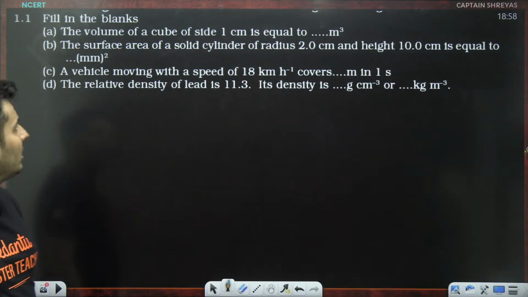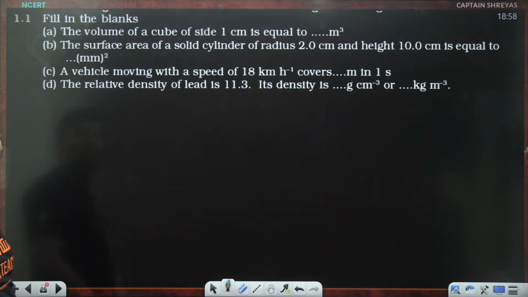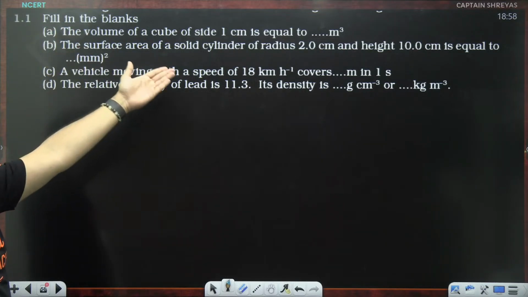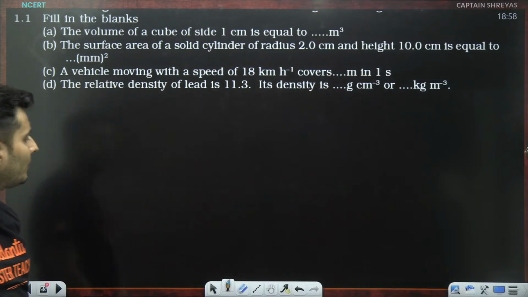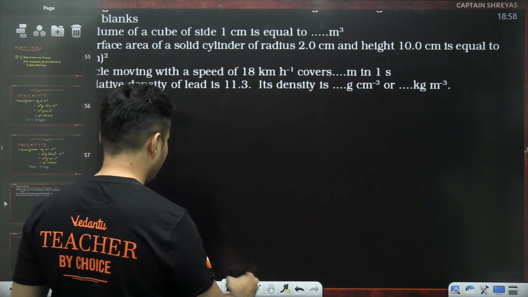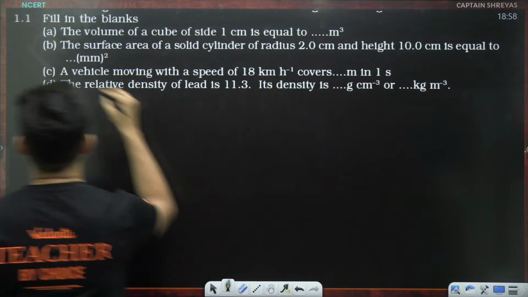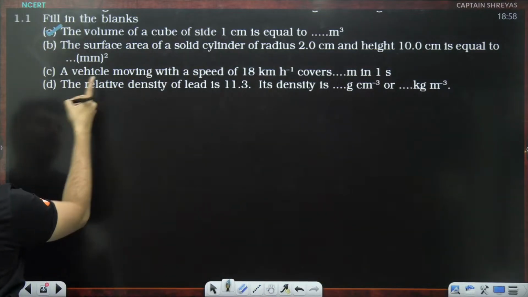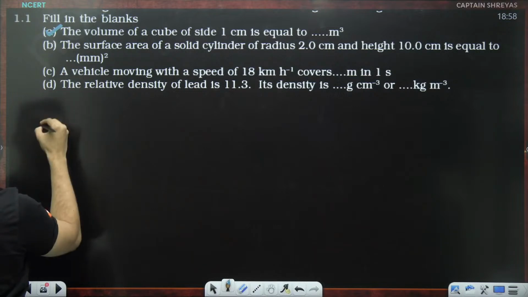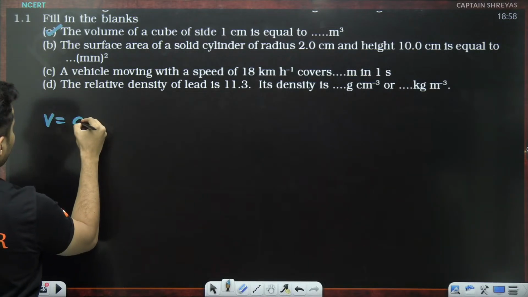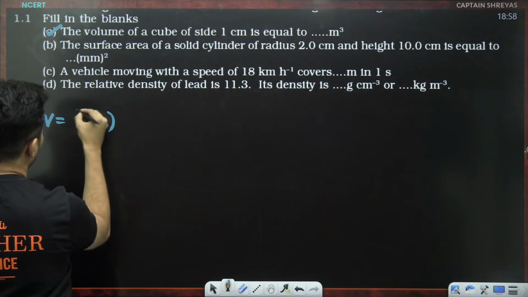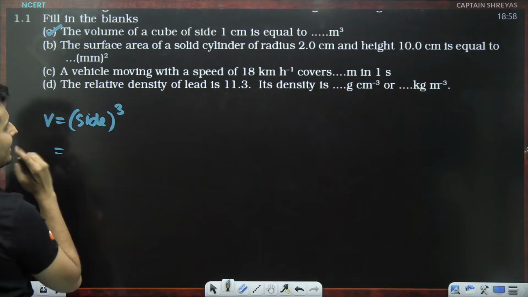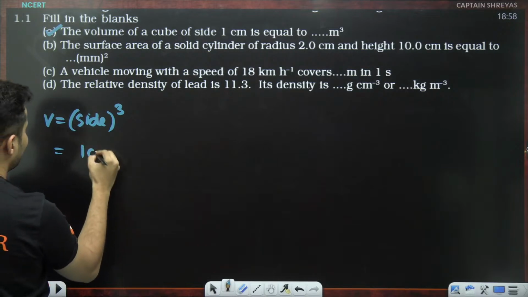Filling the blanks. This is NCERT based. The volume of a cube of side 1 centimeter is equal to how many meter cube? First question, very straightforward. Let's do this. 1 centimeter is the side length. So what is the volume? Volume is basically side length, you have to take the side and cube it. The side length is 1 centimeter.